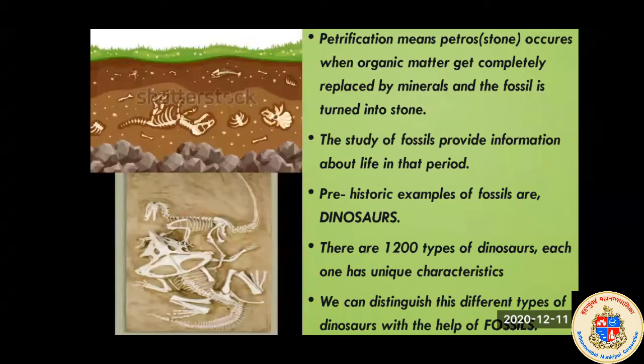Prehistoric examples of fossils are dinosaurs. Have you seen a dinosaur? No, we have not seen one in actual, right? We just know that dinosaurs were there so many years ago. Why do we get to know this? Because of fossilization. We got the traces of dinosaurs. We got so many traces of different types of dinosaurs.